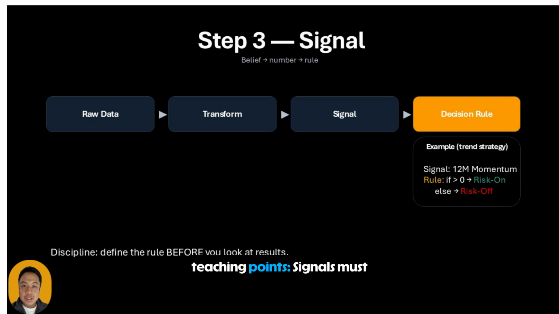Two key teaching points. Signals must be defined before you look at results. Otherwise, you are designing after seeing the exam answers. Signals should be stable, not fragile. If changing a parameter slightly destroys performance, it's probably noise. When you teach quant, emphasize this. The signal is not the strategy. The strategy is signal plus risk plus execution.